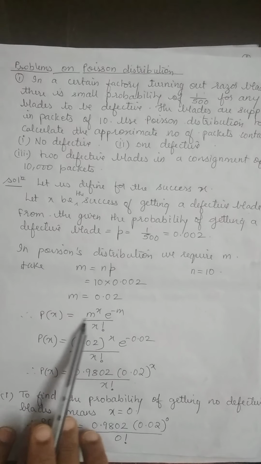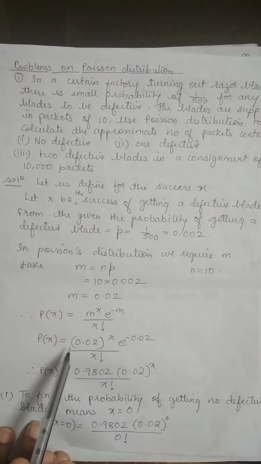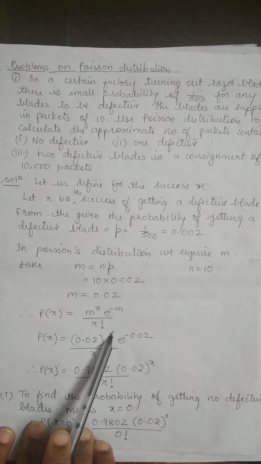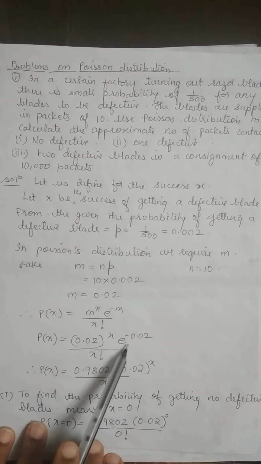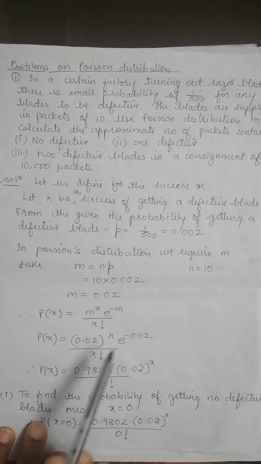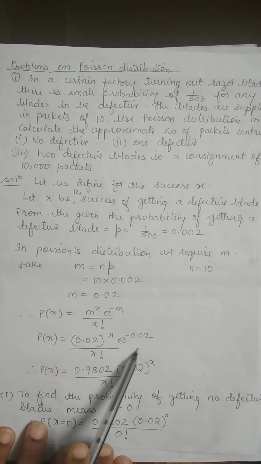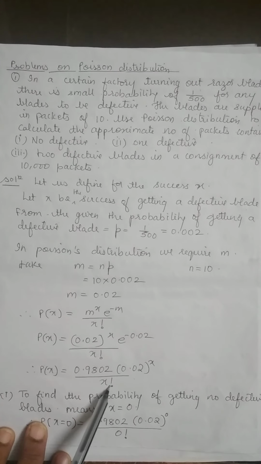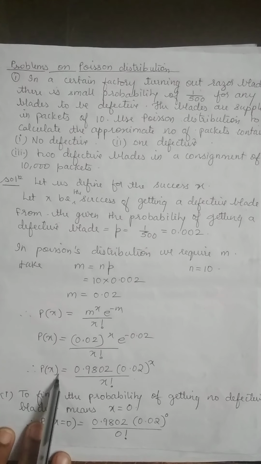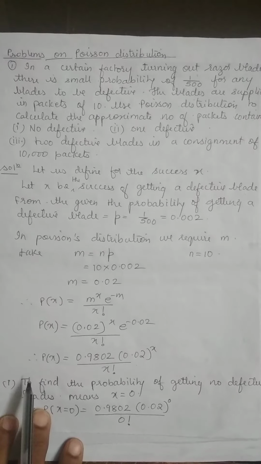Hence your probability function will become M raised to X, means 0.02 raised to X, e to the power of minus M, means e to the power of minus 0.02, upon X factorial. The value of e raised to minus 0.02 is 0.9802. And this quantity you keep as it is, X factorial. Now this is your probability function defined. Now we'll start with the sub questions.